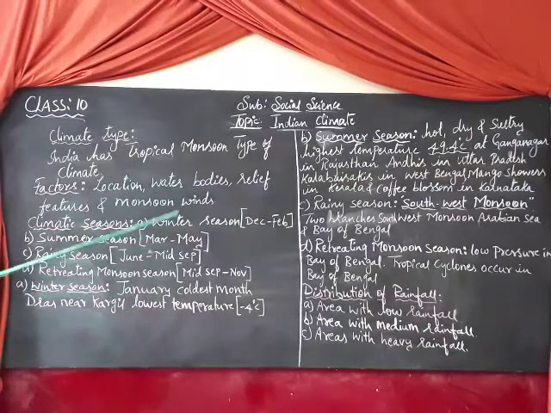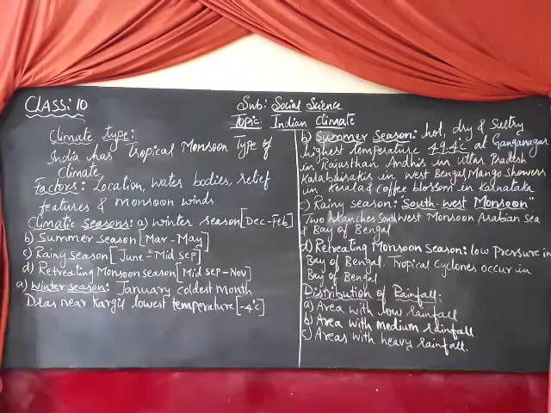It is called in different ways: Kala Baisakhi in West Bengal, mango showers in Kerala and coffee blossom in Karnataka. For all these, which we have studied, only one answer applies: convectional rainfall occurs locally in some parts of the country and is called Kala Baisakhi, coffee blossom or mango shower.